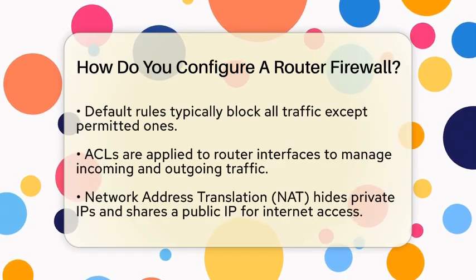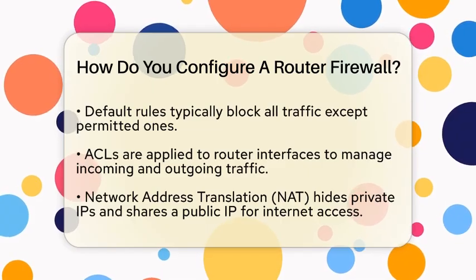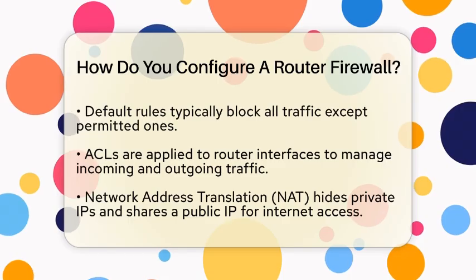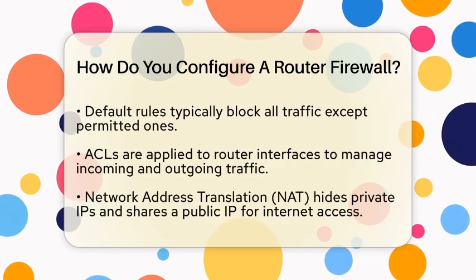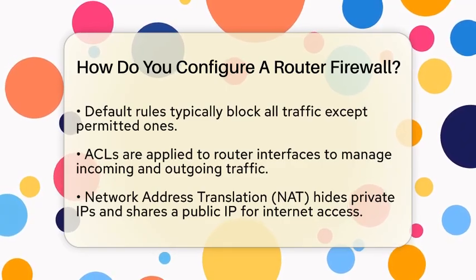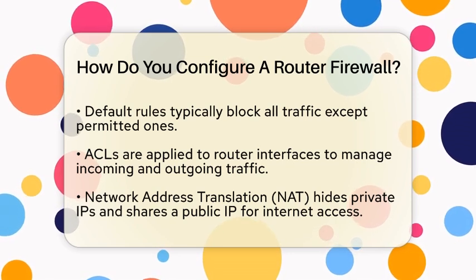For example, you might allow your internal network to access the internet but block unsolicited inbound traffic from the internet trying to reach your internal devices. Most routers also use network address translation to hide your private IP addresses and share a single public IP address with the internet. Configuring NAT properly is essential for the firewall to work correctly.